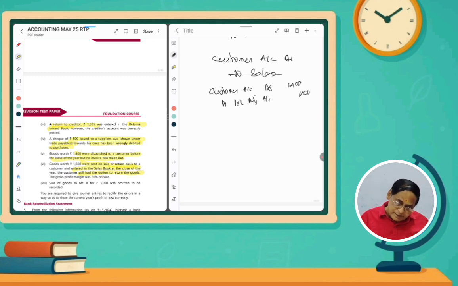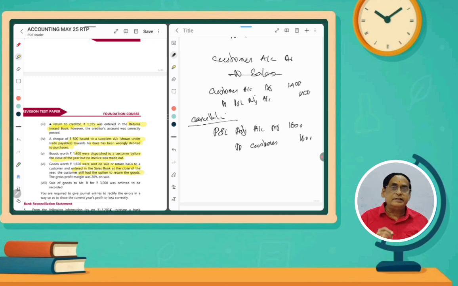So what will be the first entry? P&L adjustment account debit to customer. So that is the first cancellation of entry, cancellation of sales.